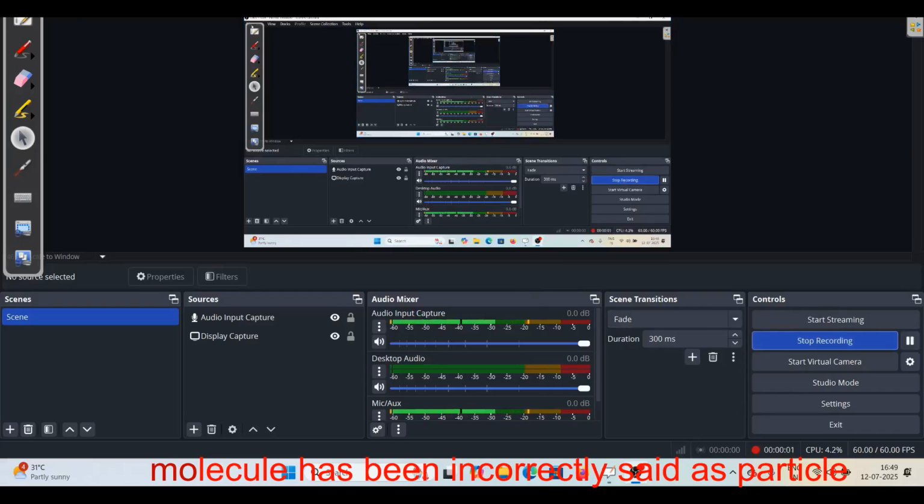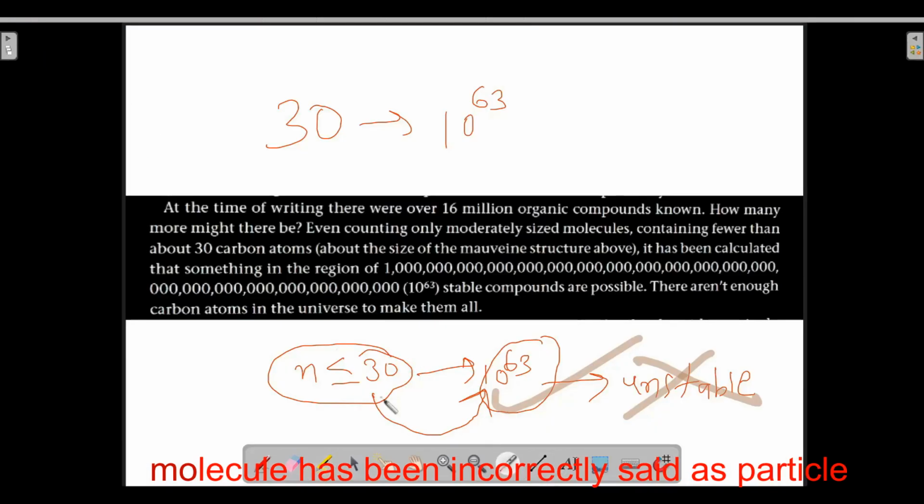Let's go on towards lecture 11 of Clayden. So, the author is saying that at the time of writing this particular book, there were over 16 million organic compounds known. Okay. So, known organic compounds were 16 million.